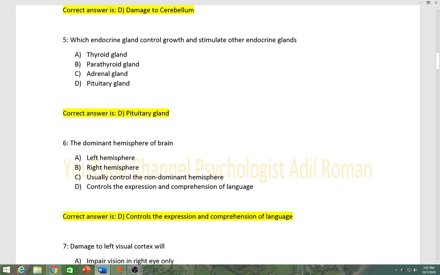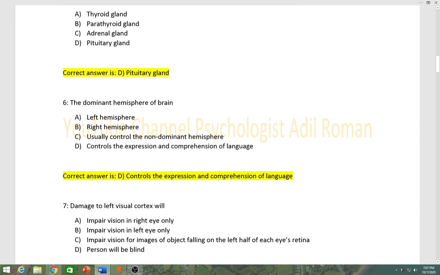Number 6, the dominant hemisphere of brain. Option A left hemisphere, B right hemisphere, C usually controls the non-dominant hemisphere, D controls the expression and comprehension of language. The correct answer is D, controls the expression and comprehension of language.